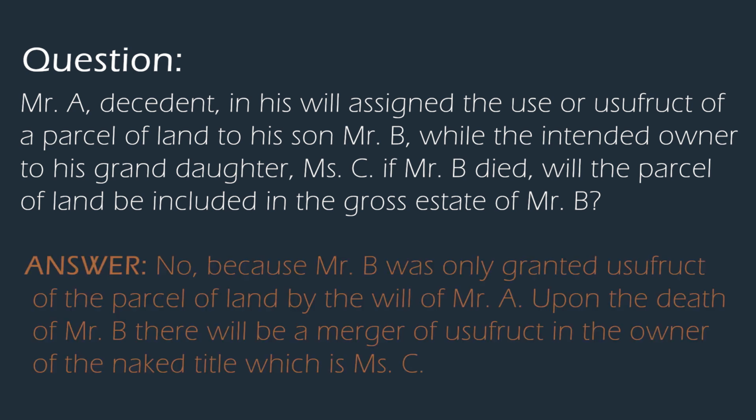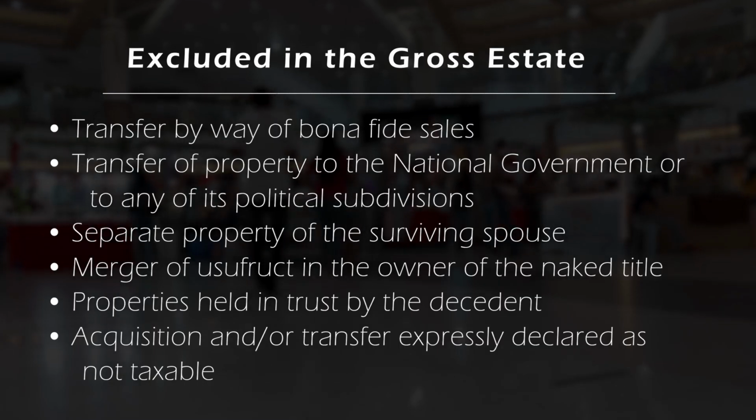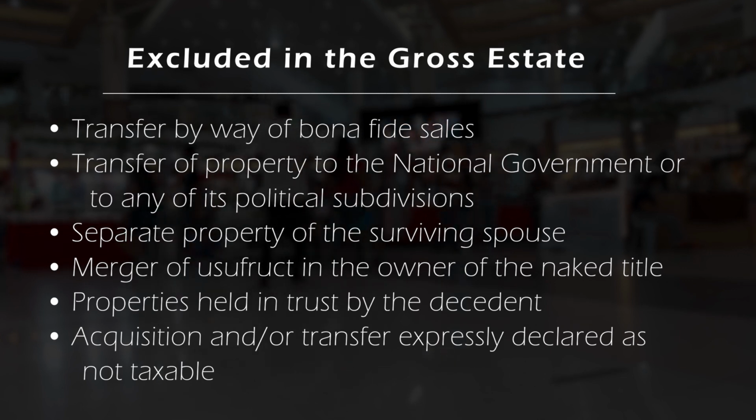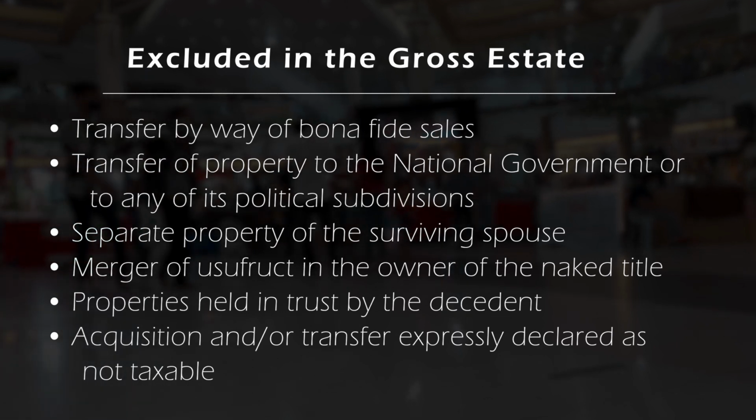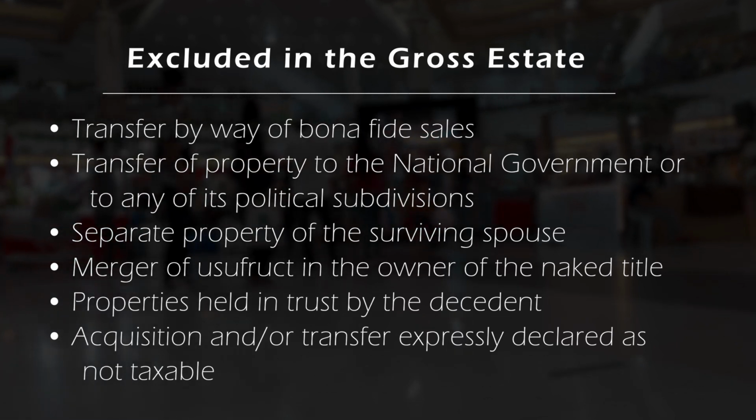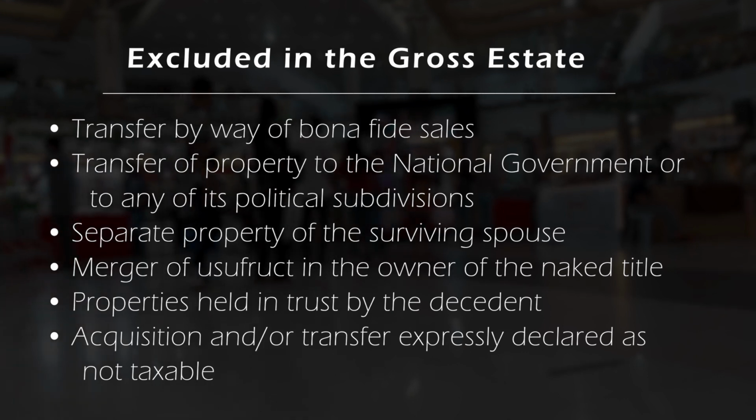The answer would be no, because Mr. B was only granted usufruct of the parcel of land by the will of A. Upon the death of Mr. B, there will be a merger of usufruct in the owner of the naked title, which is Miss C. Next would be properties held in trust, which are not owned by the decedent, therefore should be excluded from the gross estate. And then lastly, acquisitions and or transfers expressly declared as not taxable.